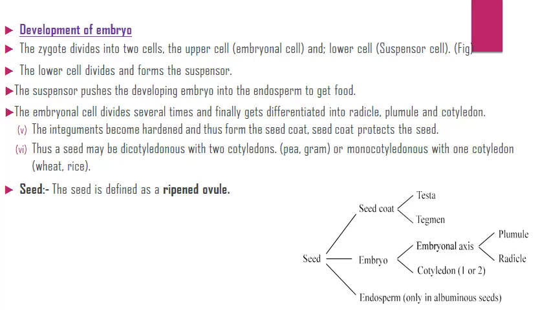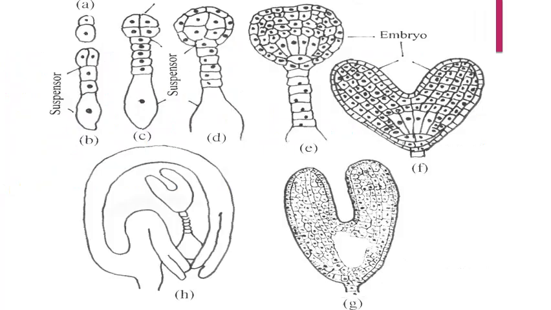The integuments become hardened and thus form the seed coat. Seed coat protects the seed. Thus a seed may be dicotyledonous with two cotyledons or monocotyledonous with one cotyledon. So the seed is defined as a ripened ovule. This is the structure and development of embryo.